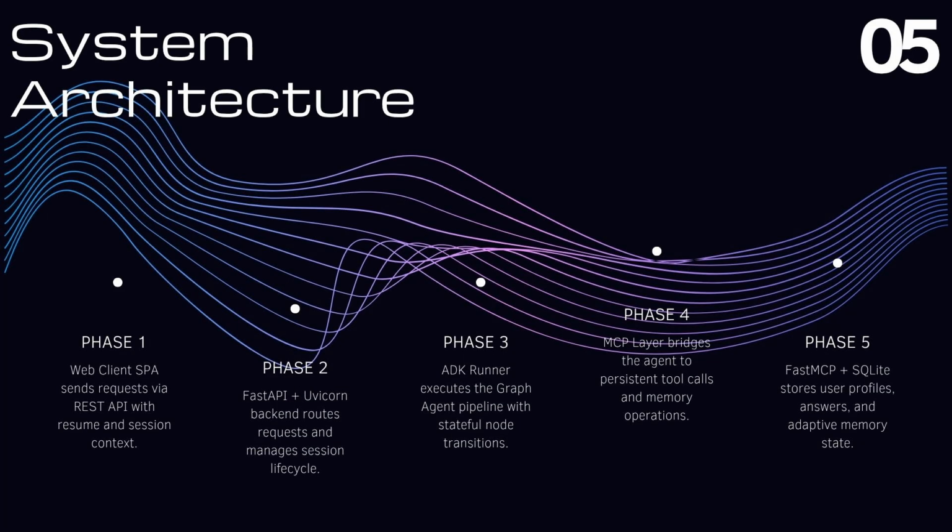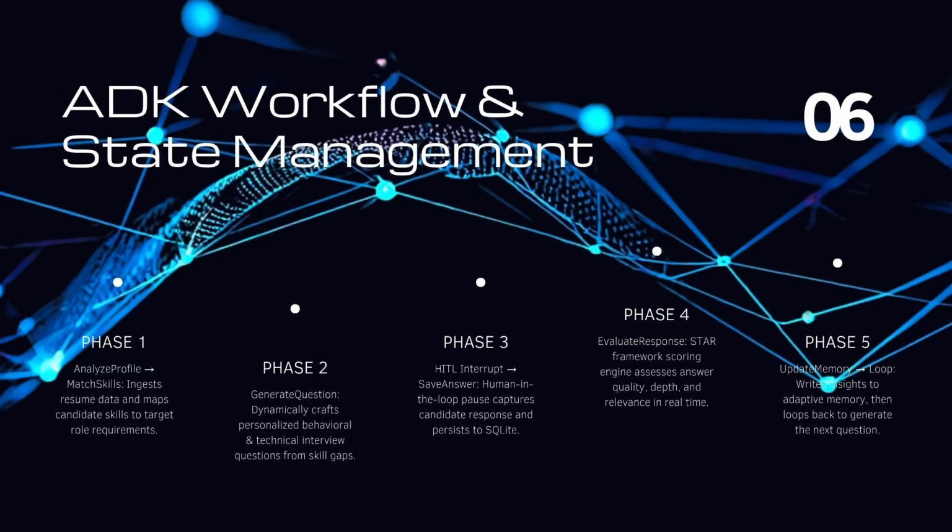Rather than a multi-agent setup, we chose a mono-agent design, a single-state graph that manages its persona transitions dynamically. This significantly reduces token overhead and response latency. The agent performs database reads and updates by invoking custom MCP tools, maintaining a clean boundary between conversational reasoning and persistent data storage. The interview loop is modeled as a state graph.